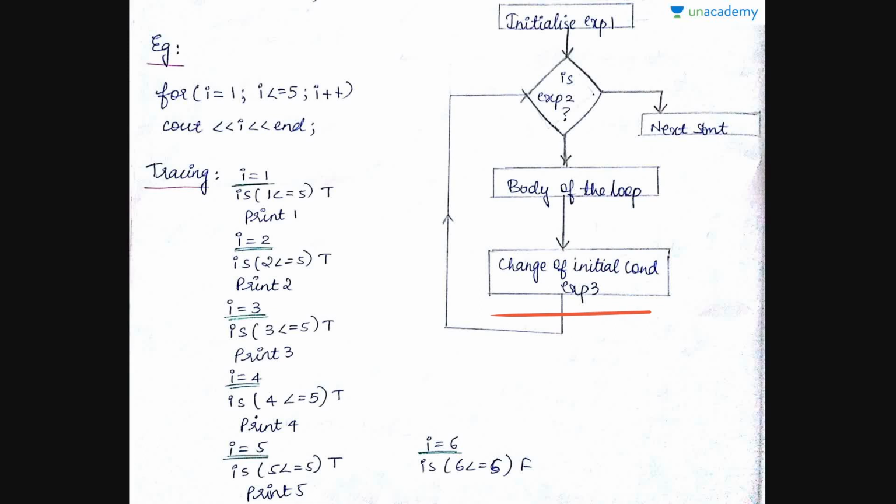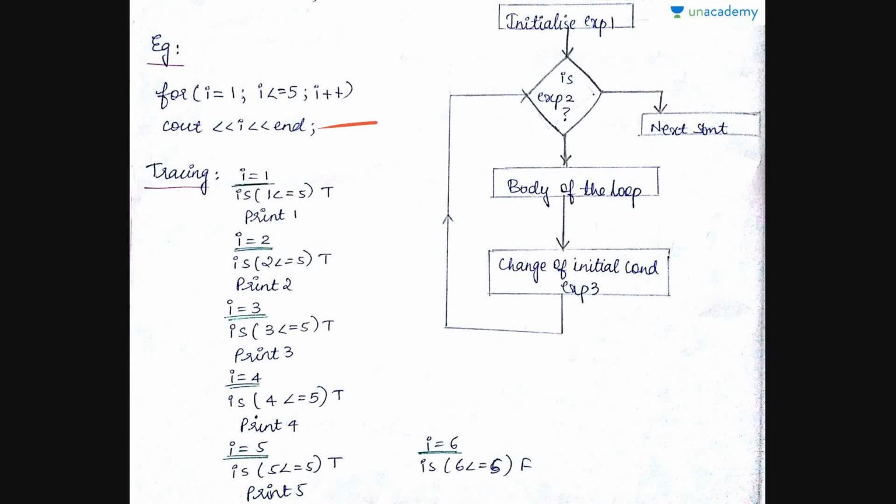Let us take the same example of printing 5 natural numbers. So all three should come in the same line. Initialization: natural numbers, right? So I equals 1 you start, and then the condition is I less than or equal to 5 because you want to print up to 5, and then increment. You don't decrement it, you just increment it.